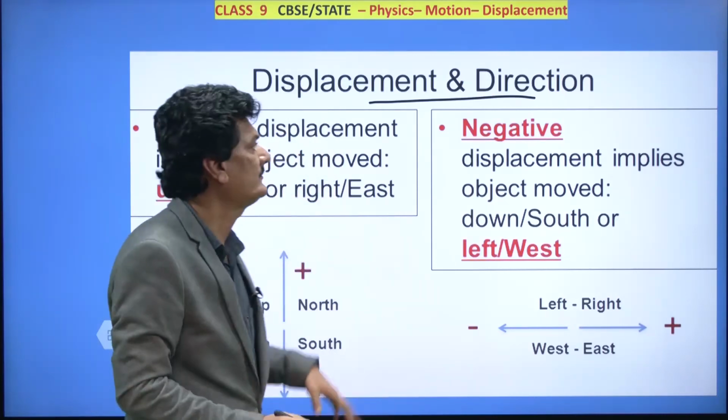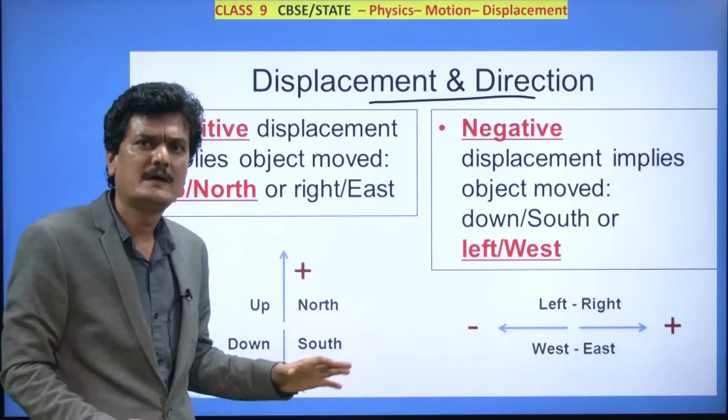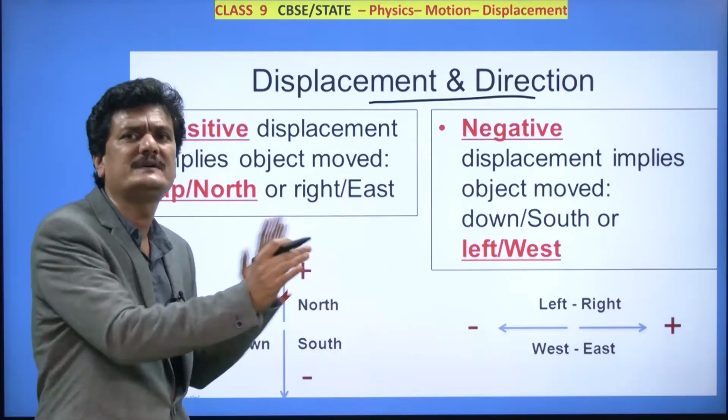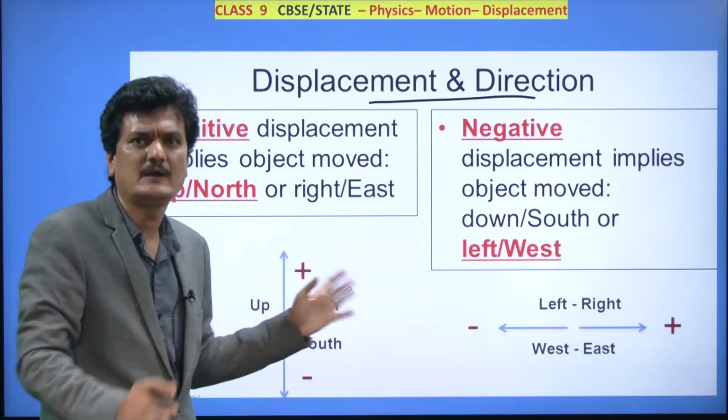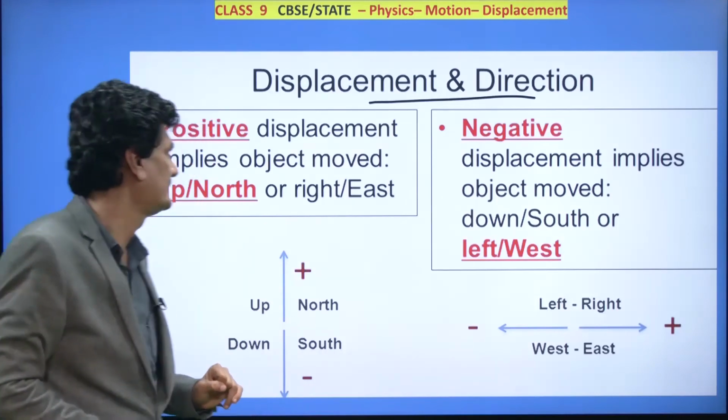Therefore generally we do not specify those directions; saying positive and negative becomes very easy and simple, as these are opposite directions.